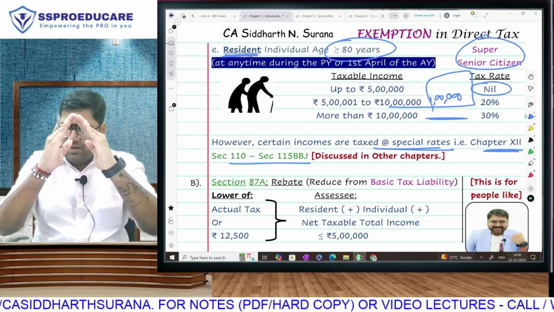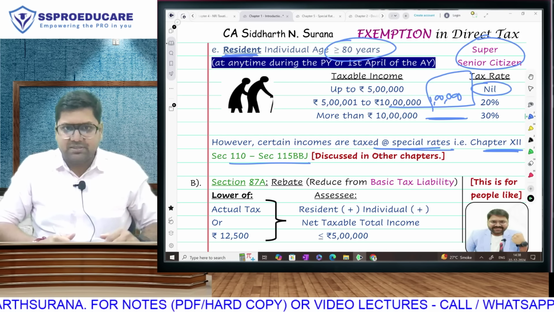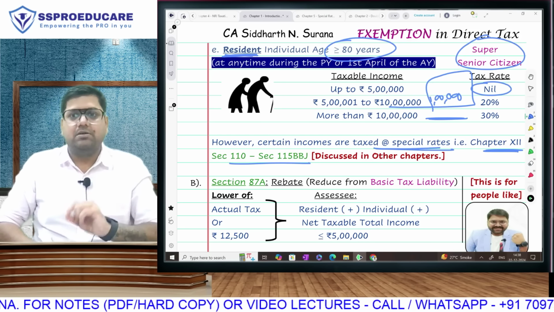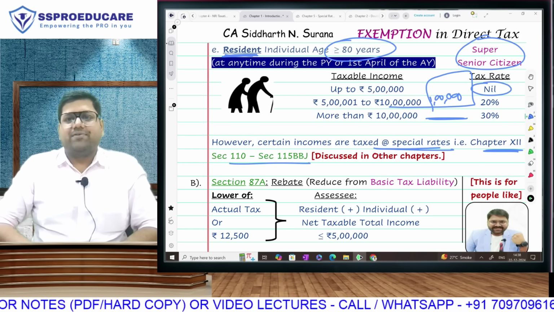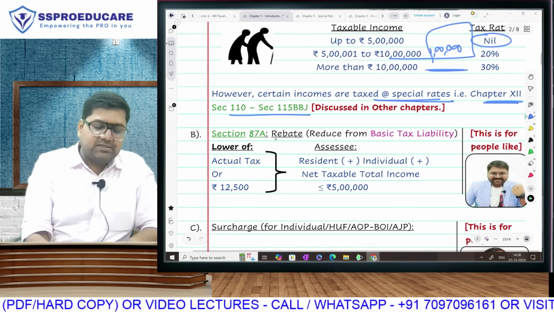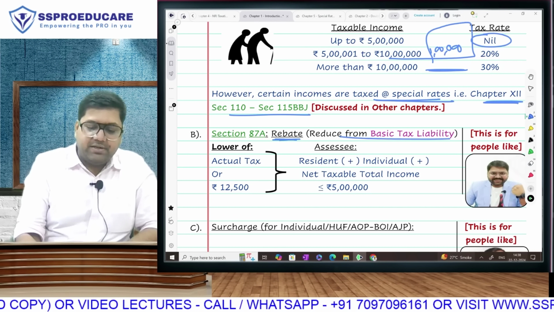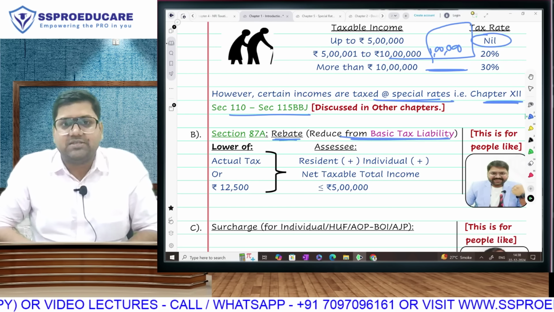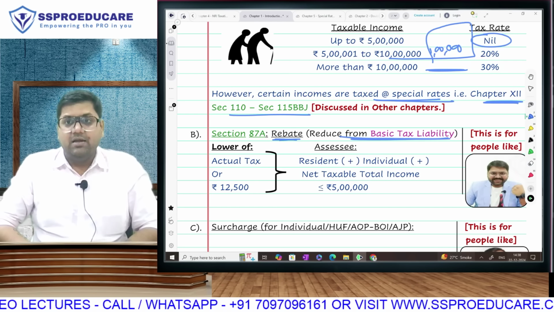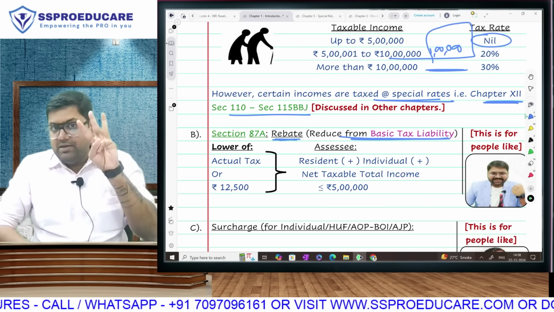So what we have to do is segregate our total income into two parts. Normal income will be taxable at the given slabs as applicable to you, and special incomes will be taxable at special rates. But whatever you have calculated is only the basic tax. From basic tax, you will be eligible for rebate, a reduction in your tax liability. Rebate you will reduce from tax. Don't make the mistake of reducing it from NTTI, because from NTTI we subtract exemptions and deductions. Rebate will be subtracted from basic tax provided you fulfill three conditions.